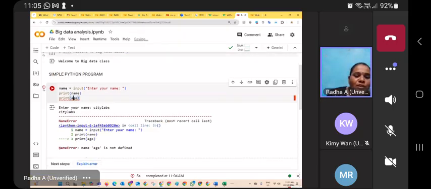So what does this show? Name error. Name error means age is not defined. I tried to display the value for age, but the value was not defined previously. For that reason the interpreter shows this information. So this is the job of the interpreter, which works line by line.